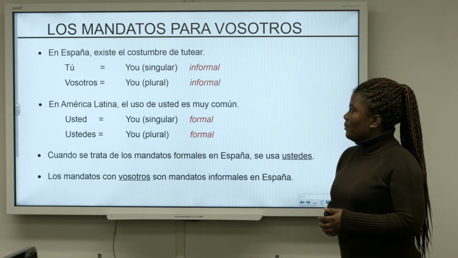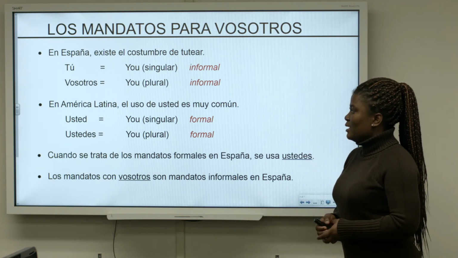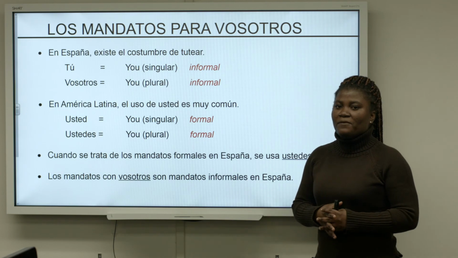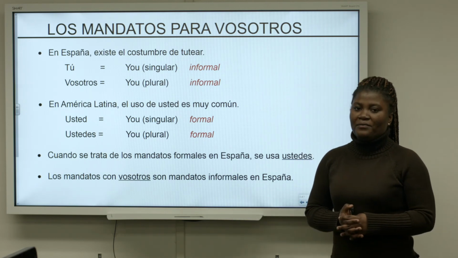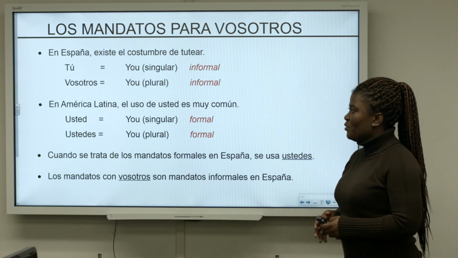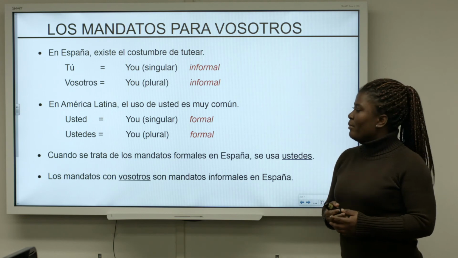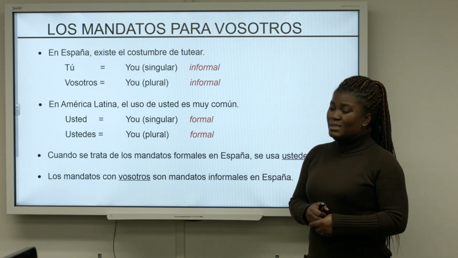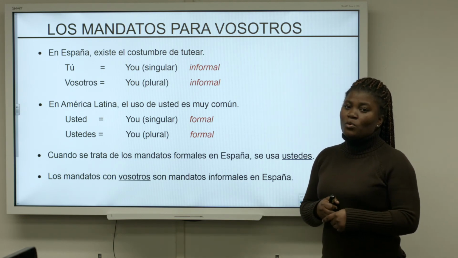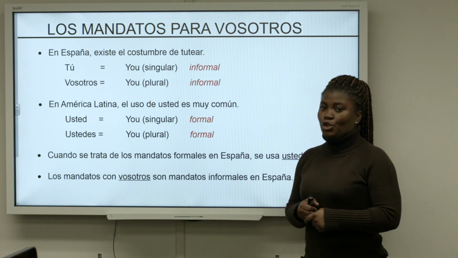In Spain, there is the custom of using tú, which is the informal pronoun you, singular. But if you want the plural, then you have to use vosotros. In Latin America, the form usted is the most common form of the pronoun you.